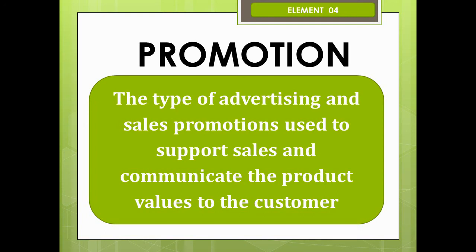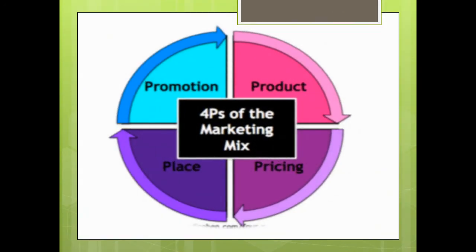So my dear students, the marketers of a business should mix all these four main elements to do a successful marketing process. This is why we call this marketing mix. The businesses should consider these four elements: product, price, place and promotion very carefully in order to increase their sales and earn profits. Thank you.